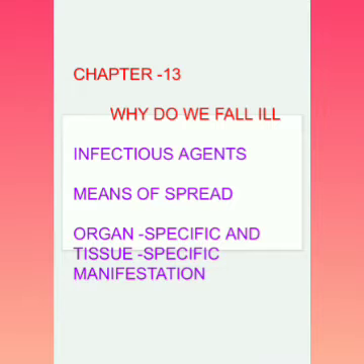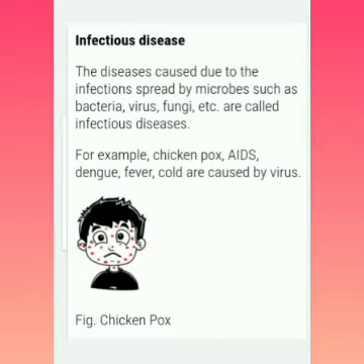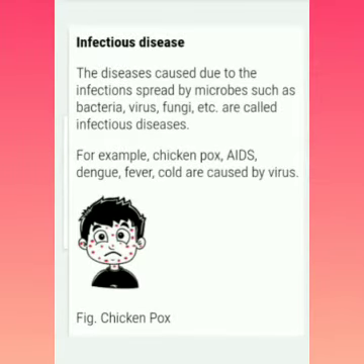infectious disease. So now we have to learn about infectious agents, means of spread, organ-specific and tissue-specific manifestation. Let us see one by one. Once again we have to recall what is infectious disease. The disease caused due to the infection spread by microbes such as bacteria, virus, fungus are called infectious disease.